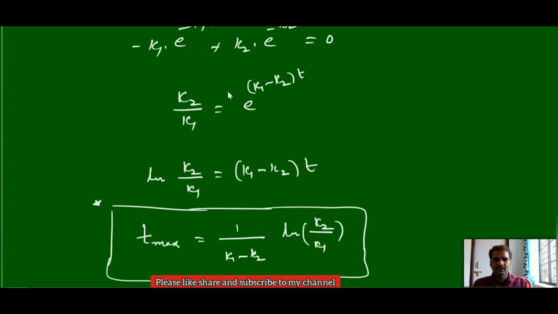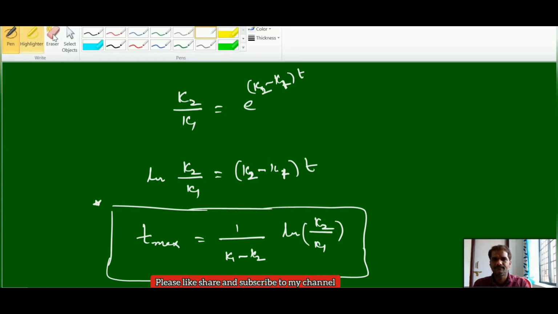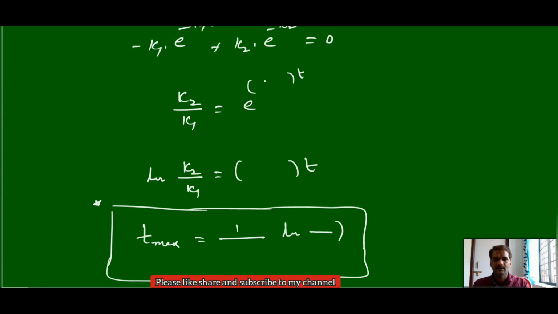Okay, just please correct it here. Here k2 by k1 equal to k2 minus k1, and this should be k2 minus k1, or else I will write like this. So k2 by k1 is equal to, this is k2 minus k1, and similarly this is k2 minus k1. So t maximum is equal to k2 minus k1 by ln of k2 by k1.